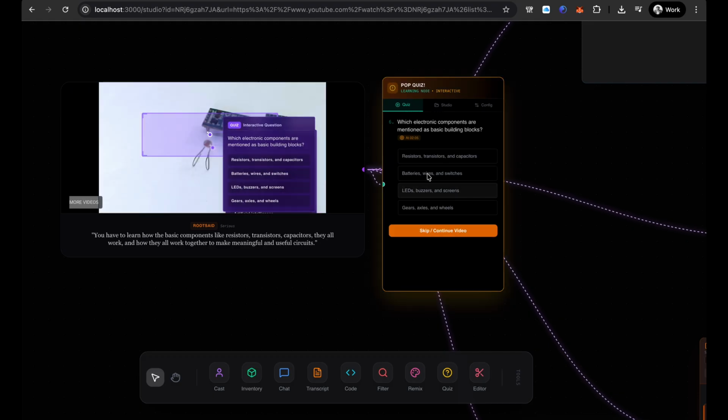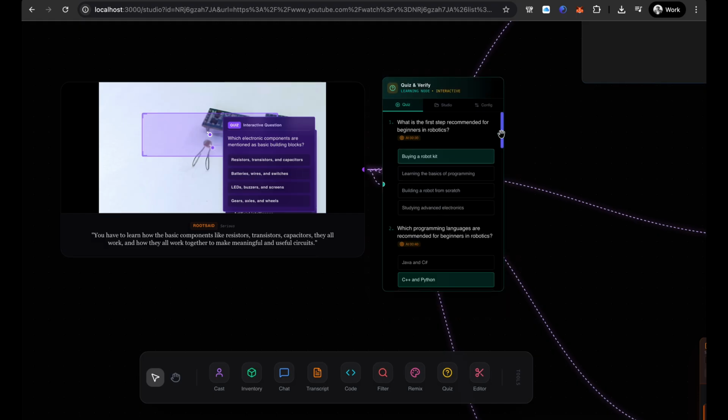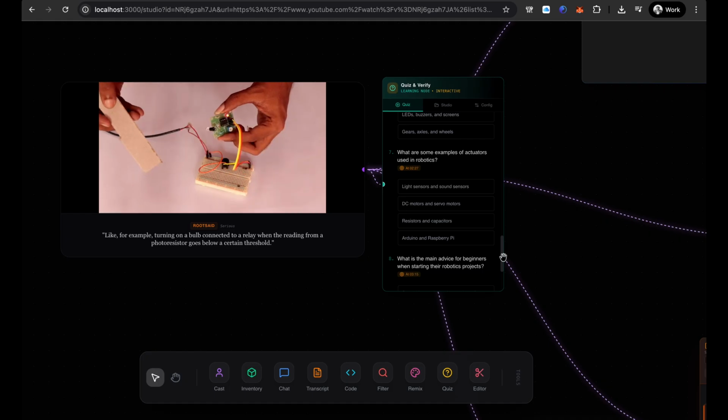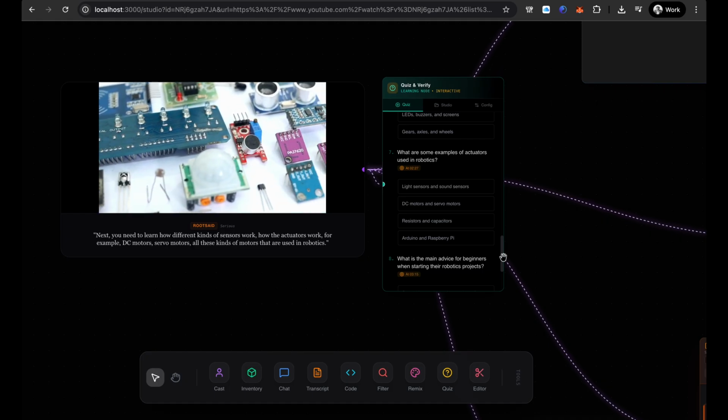The components are mentioned as the building blocks, basic components like resistors, transistors, and capacitors. You need to learn how they all work, and how they all work together to make meaningful and useful circuits. For example, turning on a bulb connected to a relay when the reading from a photoresistor goes below a certain threshold. Next, you need to learn how different kinds of sensors work, how the actuators work.